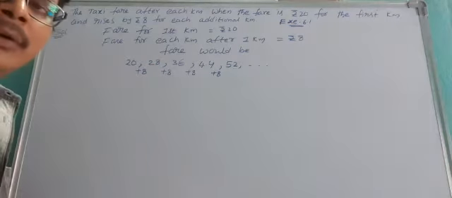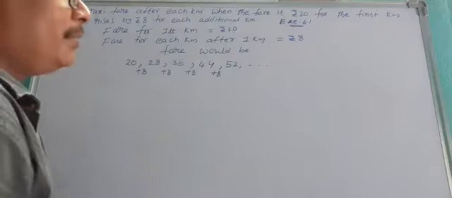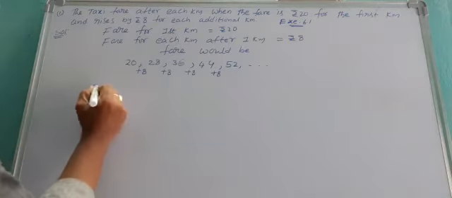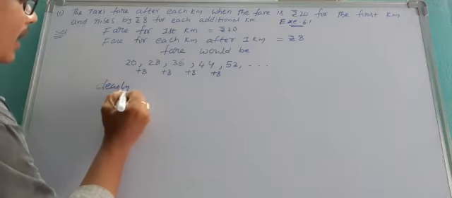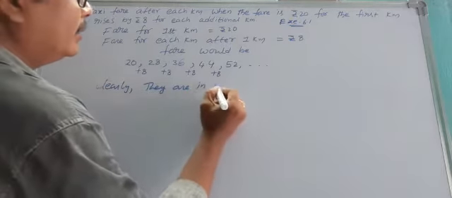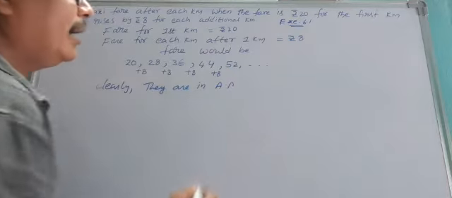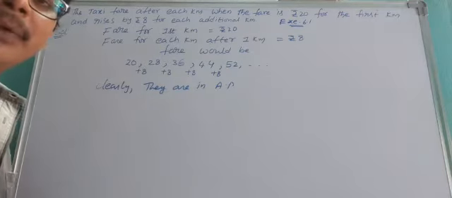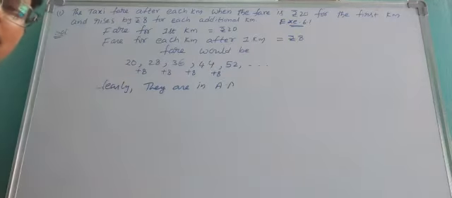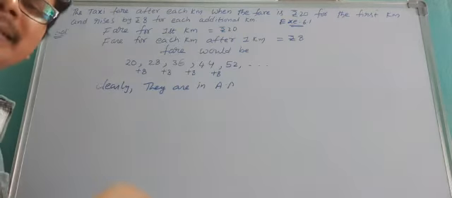So you get one pattern. That pattern name is arithmetic progression. So you write the definition clearly. They are in AP. They are in arithmetic progression. Why? Because except for the first term, all the terms are obtained by adding a constant number to the preceding term.